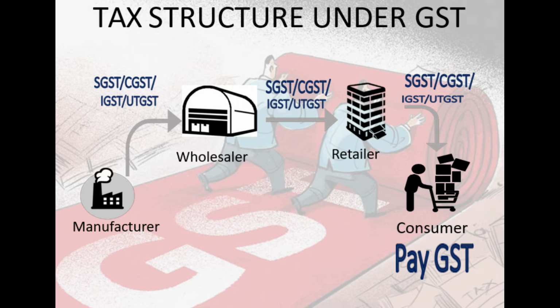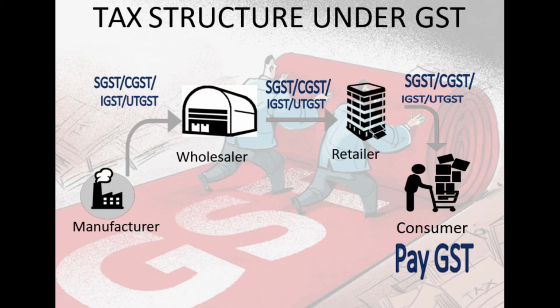If they are in two different states, then IGST. If manufacturer is in one state and wholesaler is in union territory, IGST. If manufacturer and wholesaler are located in one union territory, then CGST and UTGST. I hope I am clear.